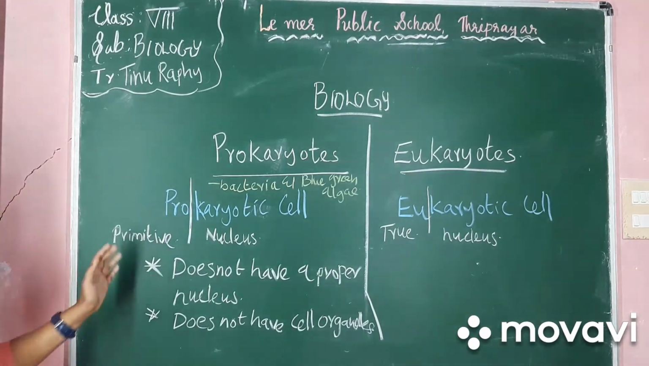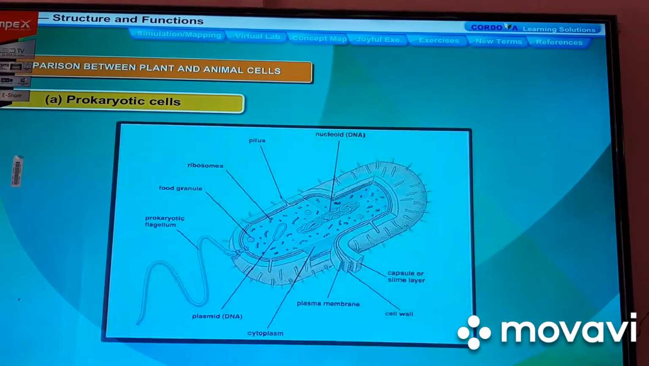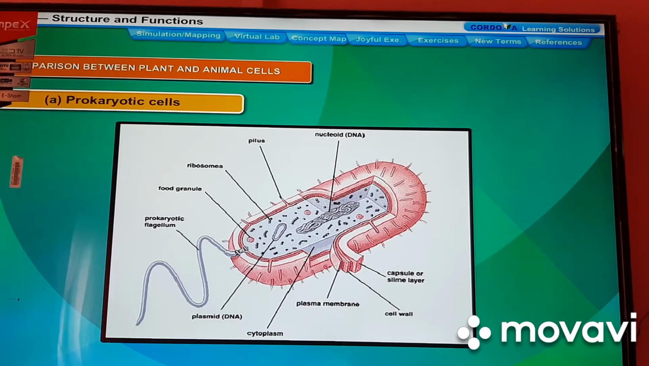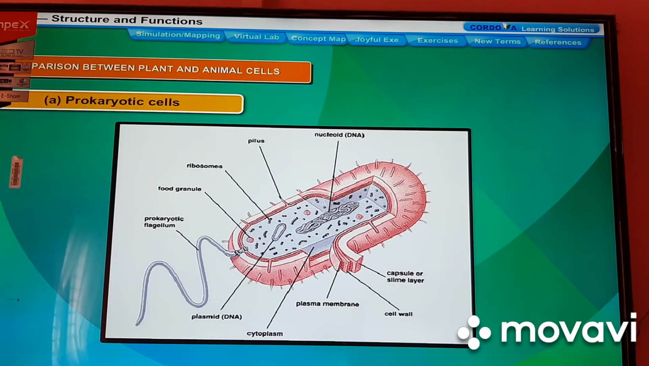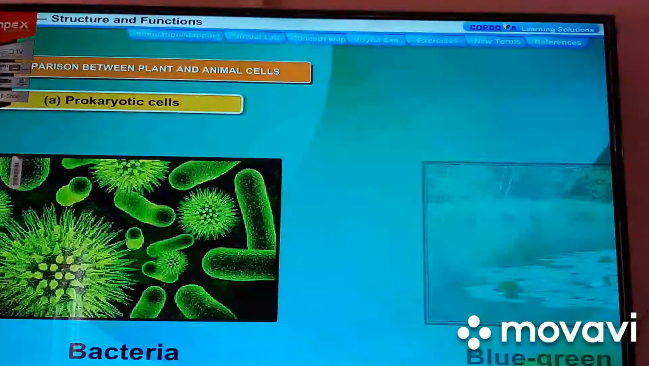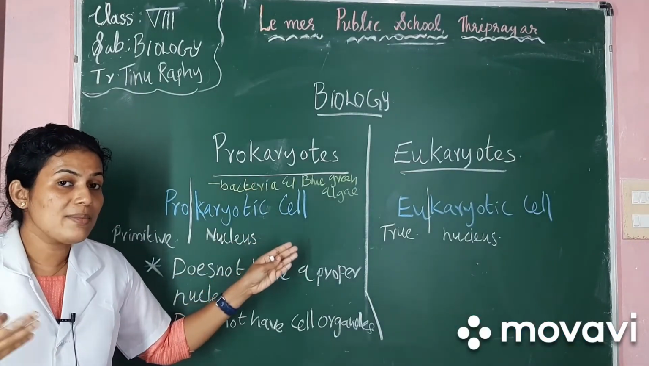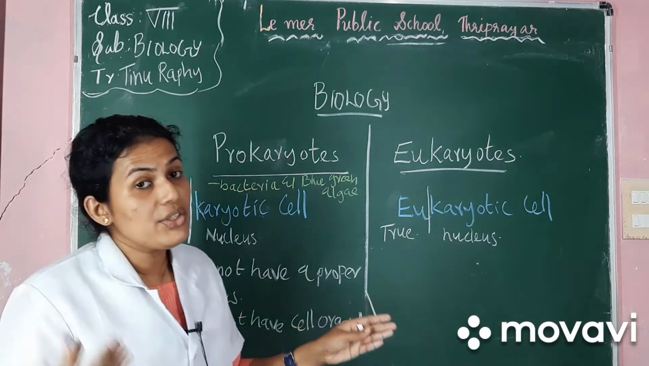Okay, dear children, so that's all about prokaryotes. Prokaryotic cells, in Greek, pro means primitive, karyon means nucleus. The cells which do not have a well-organized nucleus due to the absence of nuclear membrane are called prokaryotic cells. The organisms with this kind of cell are called prokaryotes, for example, bacteria and blue-green algae. Prokaryotes are the organisms which have ancient origin.